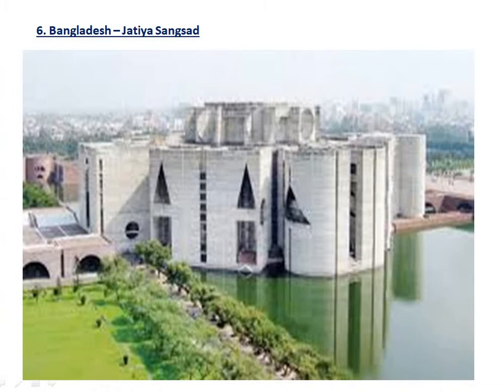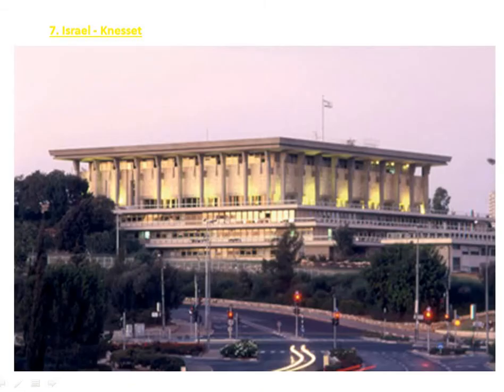Sixth one, Bangladesh. Its capital is Dhaka. It is in Asia continent and the parliament building of Bangladesh is known as Jatiya Sangsad. Now we have on the seventh number Israel. Its capital is Jerusalem. It is in Asia continent and the parliament building of this is Knesset.